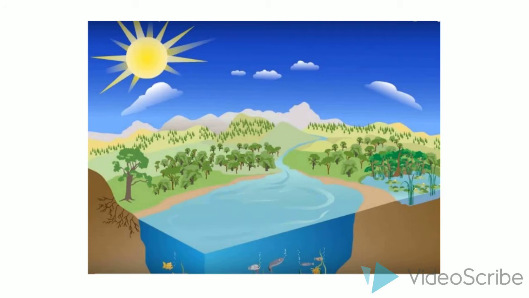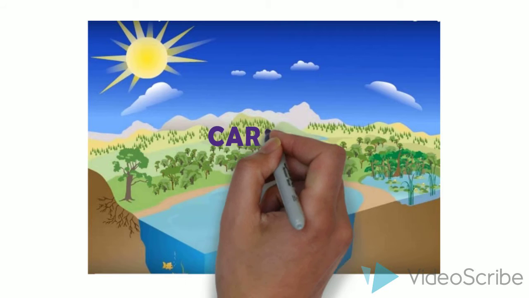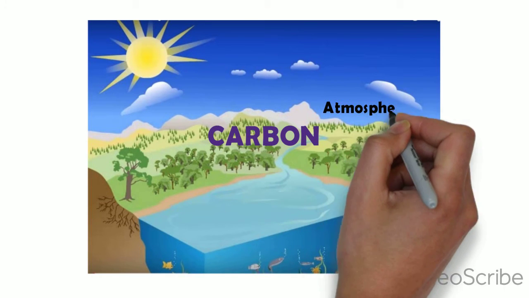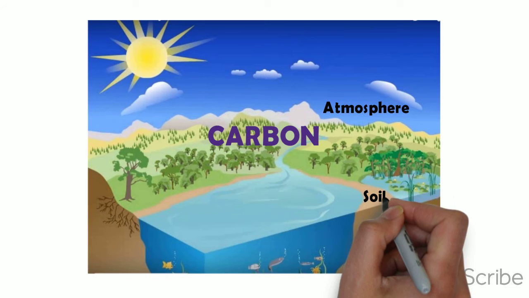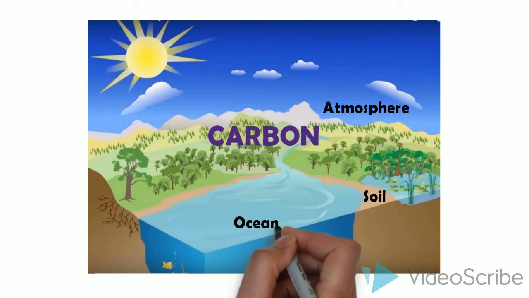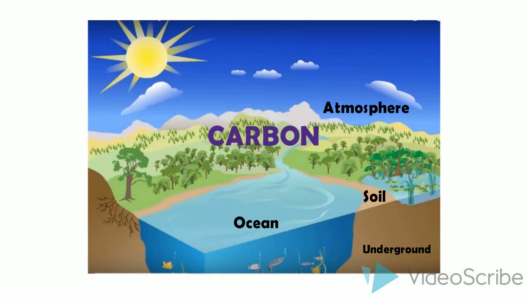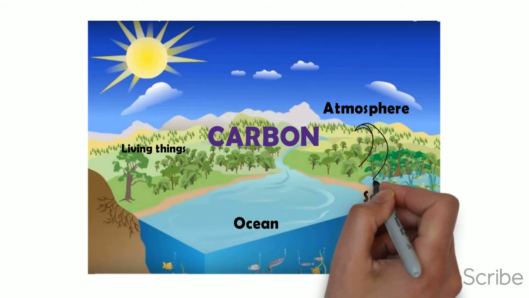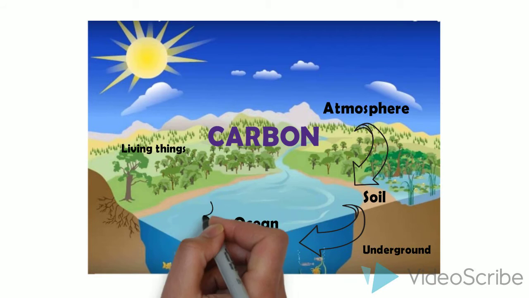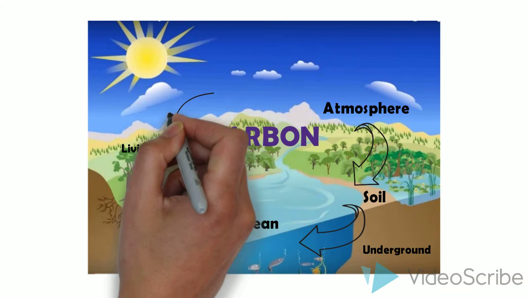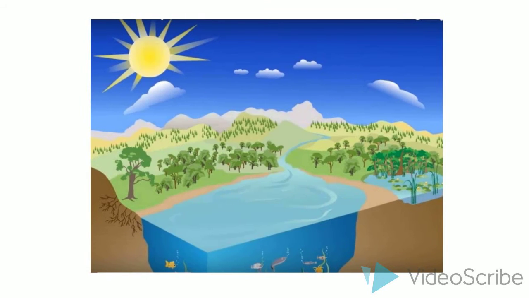Carbon is an element that is found almost everywhere on Earth: in the atmosphere, the soil, the ocean, and deep inside the Earth. It is also the main ingredient inside every plant and animal, including people. Carbon moves around between different parts of the Earth. This process is called the carbon cycle.